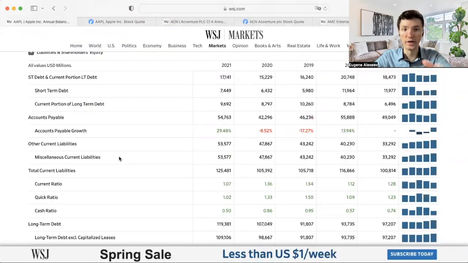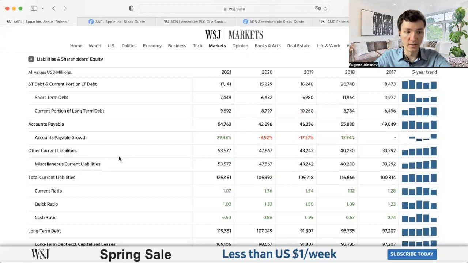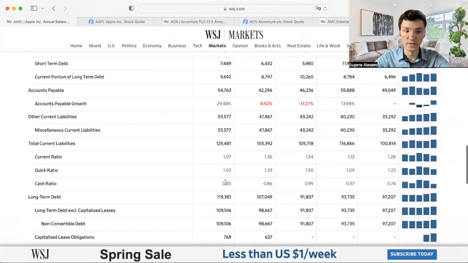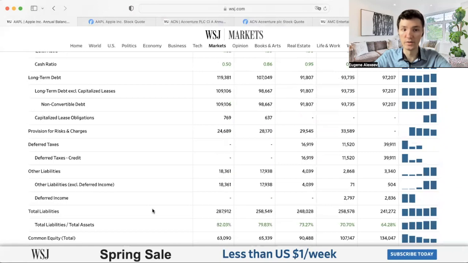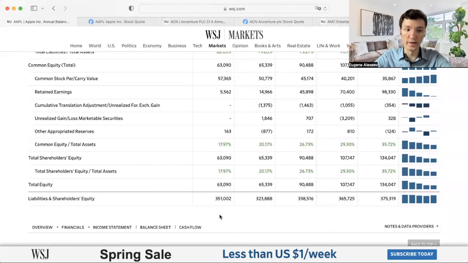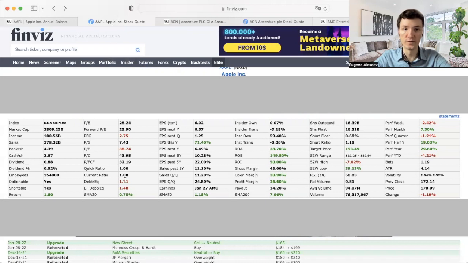So if you look into the liabilities of Apple, we can clearly see that they have $125 billion in current liabilities and $119 billion in long-term debt. So we take total liabilities here, which is $287 billion, and divide it by total equity, which is $73 billion. And if you go to finviz.com, we can see that the debt to equity ratio of Apple is 1.71.